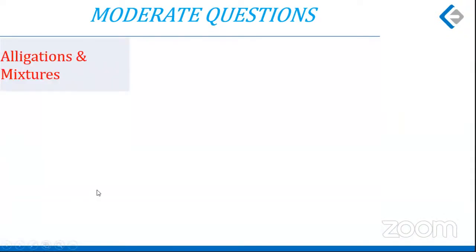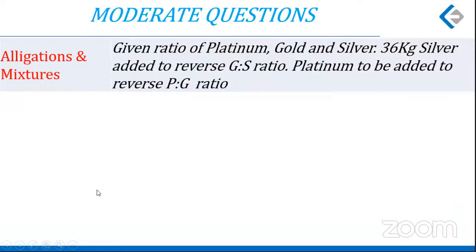One more was alligations and mixtures, where an alloy is made up of platinum, gold, and silver. The ratio is given. Now, the data to link the ratio was that 36 kilograms of silver should be added to reverse the gold silver ratio. And the question is, how much gold should be added to reverse the platinum gold ratio? So again, from the amount of 36 kilograms of silver, we would get the actual quantities and then the actual quantity of gold to reverse the ratio.